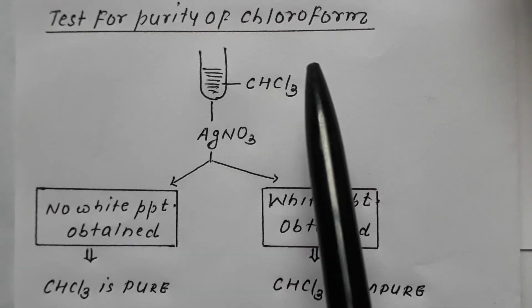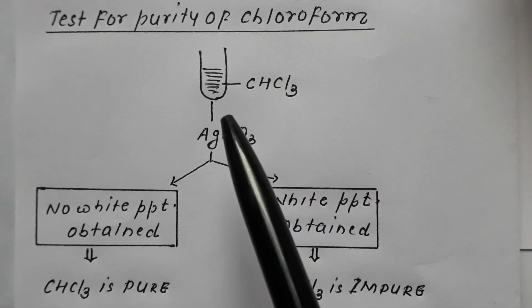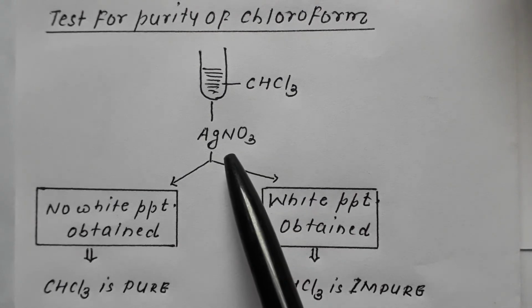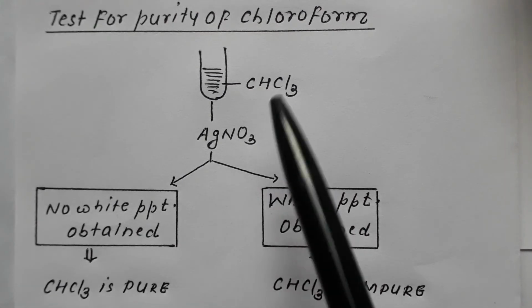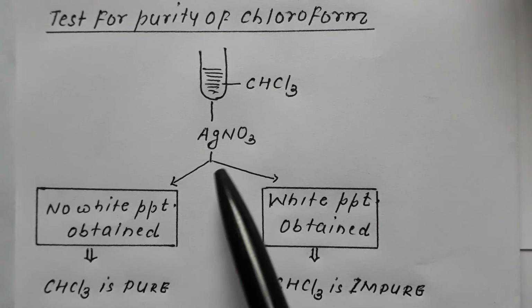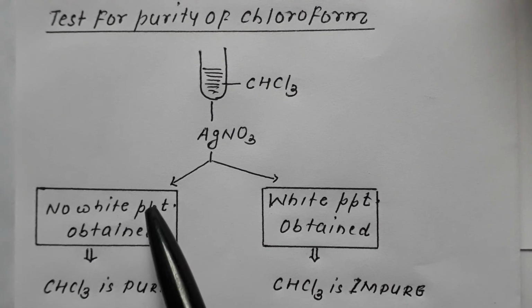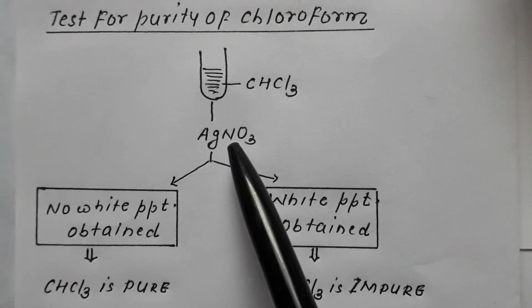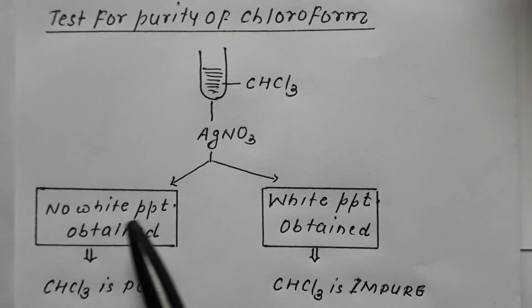We take chloroform and add AgNO3, silver nitrate solution. If no white precipitate is obtained, we say chloroform is pure.